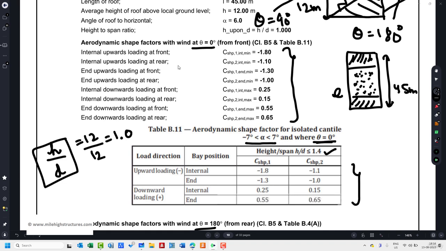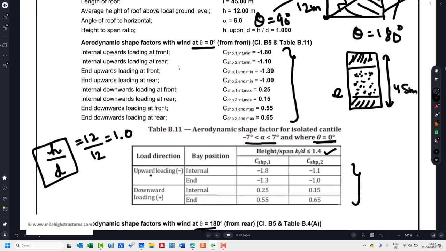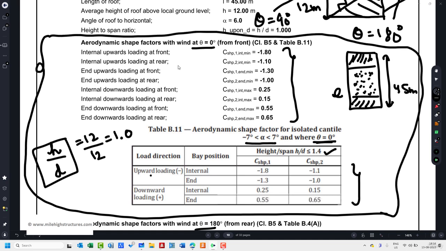But what is internal, what is end part, and what is upward, what is downward, that all depends on the direction of the wind loading. So upward loading is different when we're talking about theta equal to 0, different when we're talking about theta equal to 90, and different when theta equal to 180. So when we are talking about this particular case, theta equal to 0, I won't be mixing another concept, because this is a very important case and we do need to focus on this particular case first of all. That is when theta equal to 0.